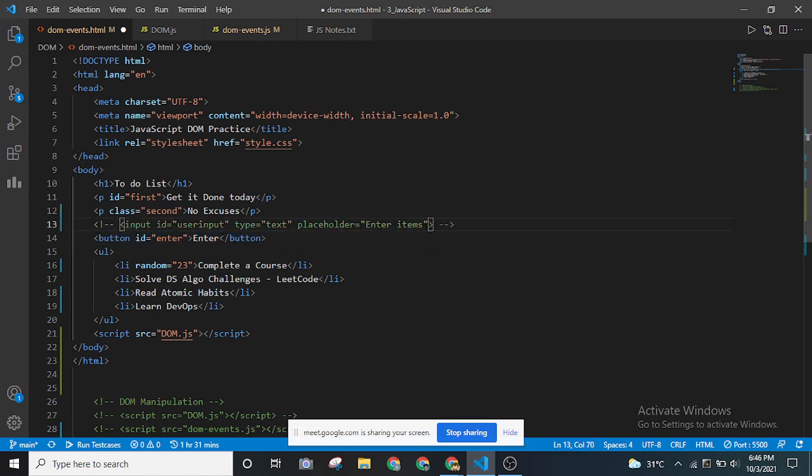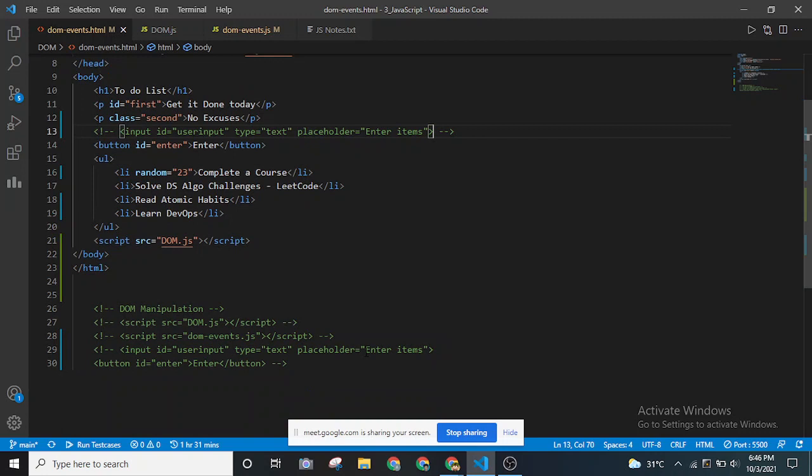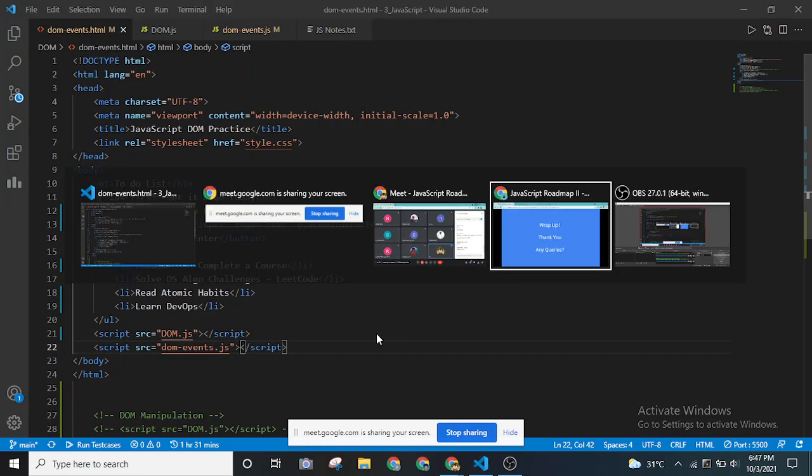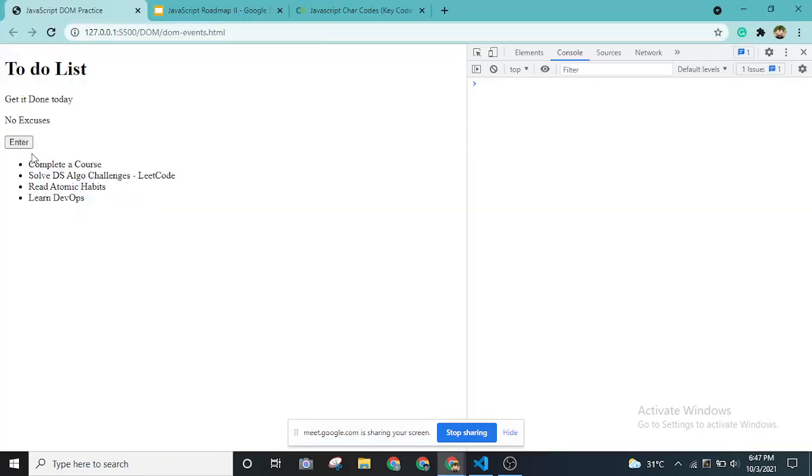I'll be using DOM events, and in this section let me uncomment it. I've added a button over here. As you can see, I've added an enter button. We'll be using that for understanding DOM events.